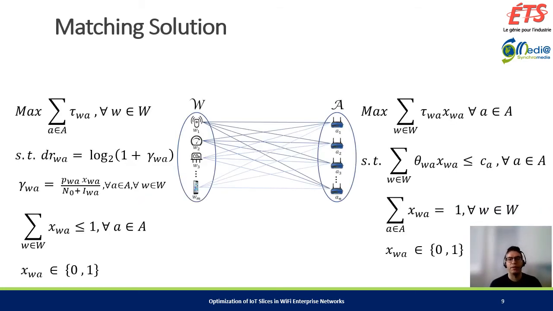To address the complexity of our optimization, we modeled the association problem as a matching game in which we can consider consumers and access points as two sets of disjoint players. We map our problem to many-to-one matching since each consumer can only connect to a single access point, while an access point can match with a subset of consumers.